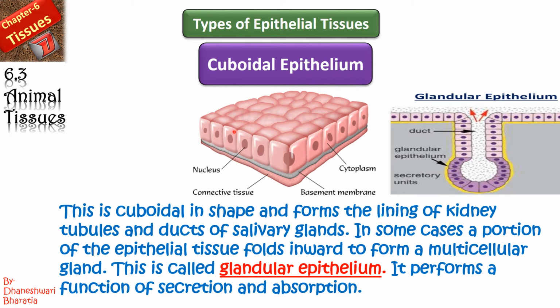Am I clear? A cuboidal shaped cells are there. Then they form the lining of kidney tubules and duct of salivary glands. Sometimes they will fold inward to form the multicellular gland, which is known as glandular epithelium. Am I clear?